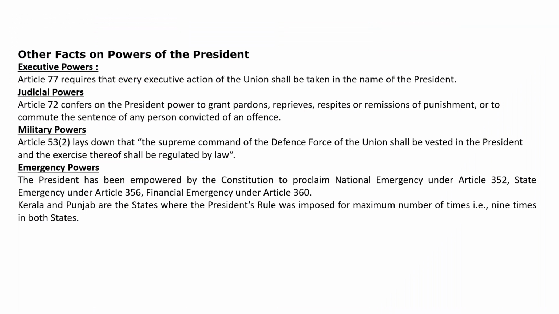Other facts on powers of the President: executive powers. Article 77 requires that every executive action of the Union shall be taken in the name of the President. Judicial powers. Article 72 confers on the President power to grant pardons, reprieves, respites, or remissions of punishment, or to commute the sentence of any persons convicted of an offense.